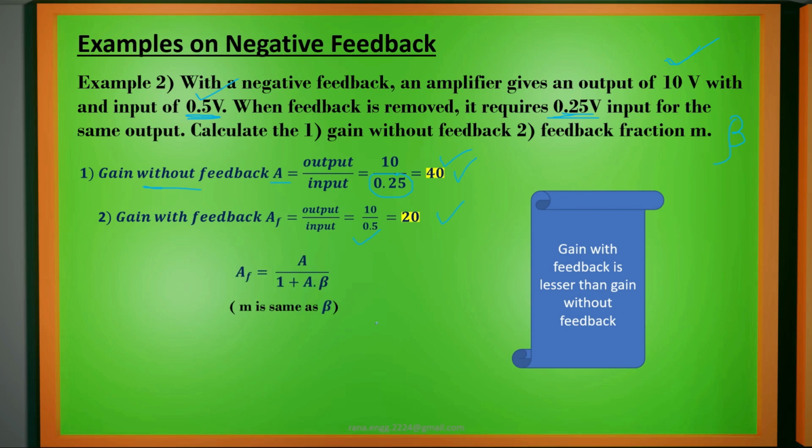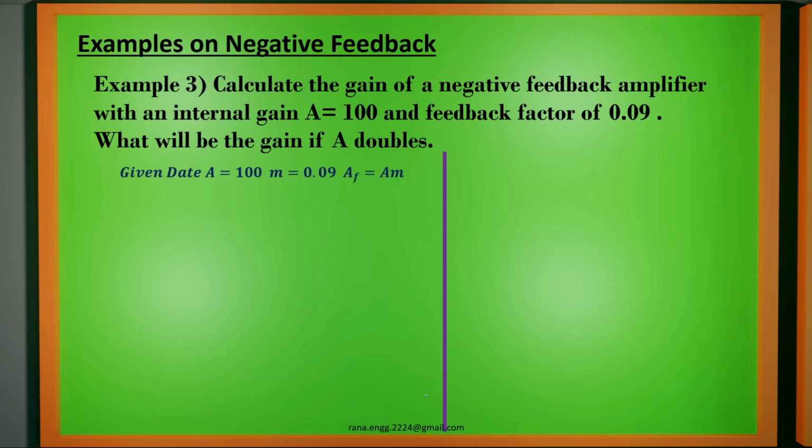Now let us check out the formula. AF is equal to A by 1 plus A beta. Let us keep the feedback AF values here. So fraction we have to calculate. AF we have calculated to 20. A is 40, the overall A, divided by 1 plus A is 40, and beta we are calling it as m. So from here m will be equal to 0.025. That is the fraction of output we are giving back to the input. So this much value only we are giving as feedback from the output.